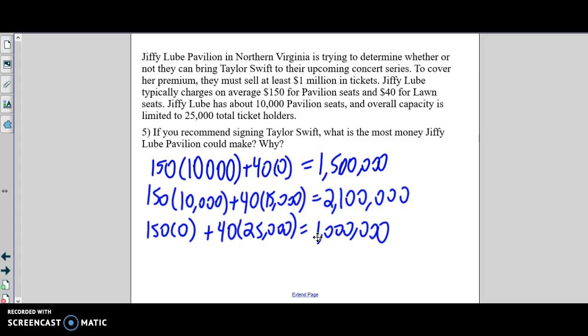So in this case, I'd say, well, what's the best I could do? The best I could do is sell out all of my pavilion seats and then sell the rest of my lawn seats until I've met full capacity. And that will give me my most money.